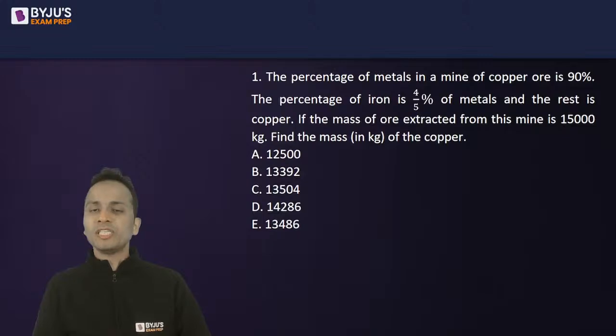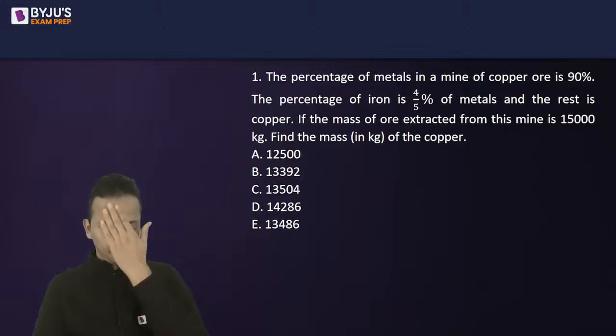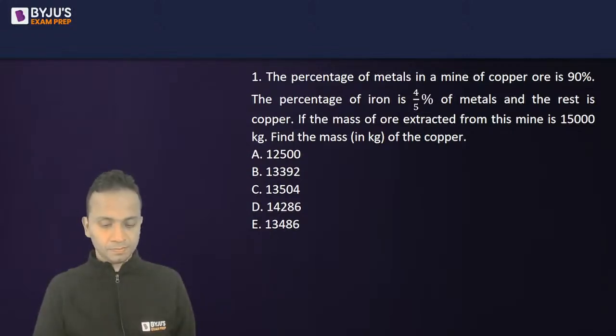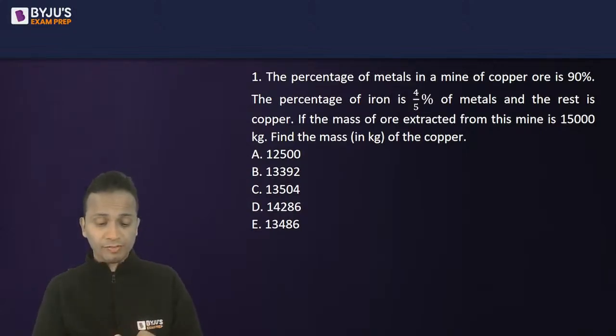The question says that the percentage of metals in a mine of copper ore is 90 percent. The percentage of iron is 4 by 5 of the metals, and the rest is copper. If the mass of ore extracted from this mine is 15,000 kg, then find the mass of copper. Now, quickly do a quick calculation here. You are given five options.